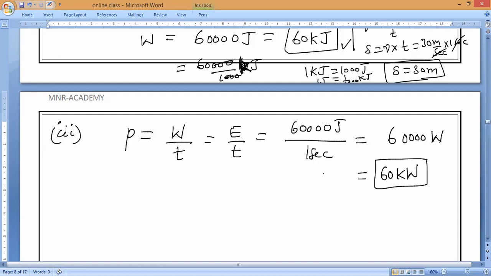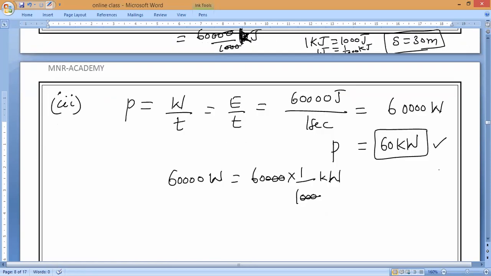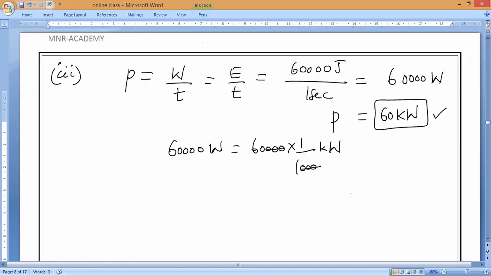That's all. That is the power. Okay, so now if you want conversion, you can do it. 60,000 watt is equal to 60,000 into 1/1000 kilowatt. Is it okay? Three zeros will get cancelled. 60 kilowatt is the power. Understood, everybody? Yes, sir.